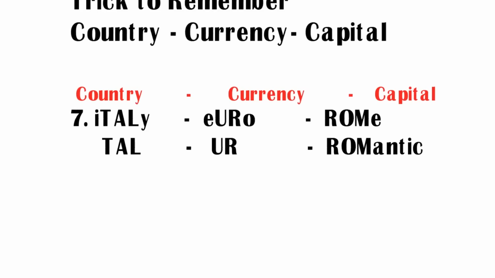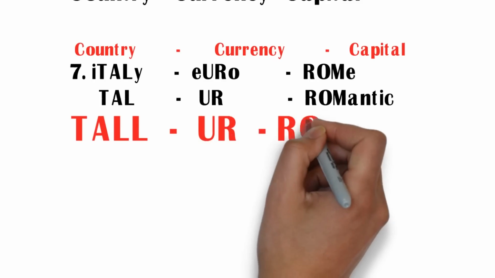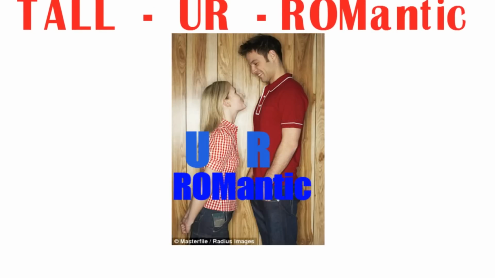Coming to the capital Rome, if you observe this word, there are three capital letters ROM. By using these three capital letters, I made a word romantic. If you observe the word romantic, you can see three capital letters ROM. So try to remember Rome as romantic. So we have got total three new words: tall, UR, romantic. Now I am going to frame these three words into a beautiful sentence. Let us see the sentence here.